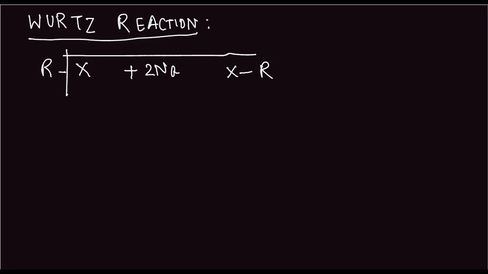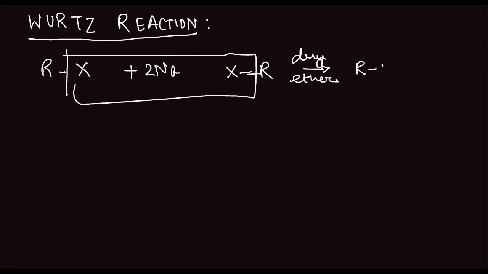So this part goes away, and the reaction takes place in dry ether. We are left with the R-R compound and obviously 2NaX. Now, there are various mechanisms possible, so we'll look at all of them.